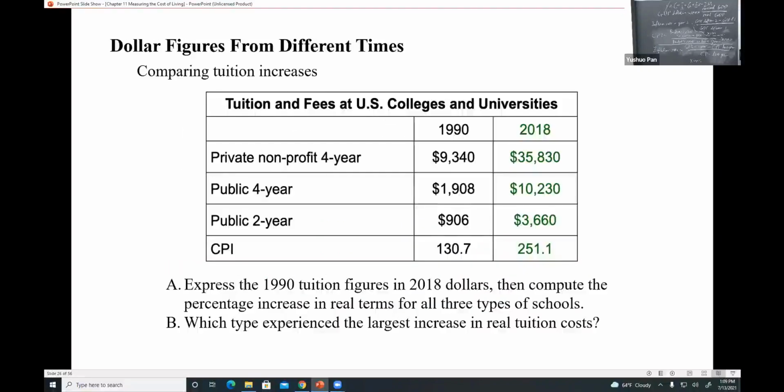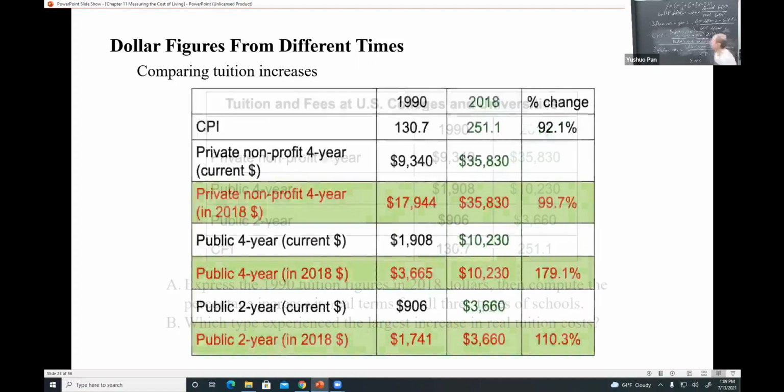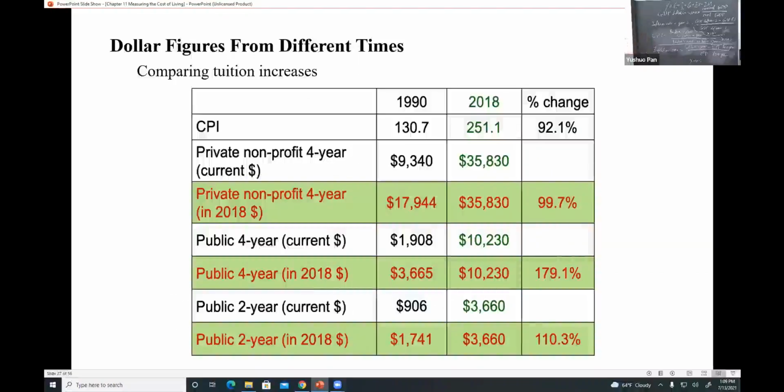Question. Kind of the same calculation. So how to calculate today's amount of dollars from 1990s dollars? Use that amount of dollars divided by the CPI of that year and times the CPI of this year. That's the result.